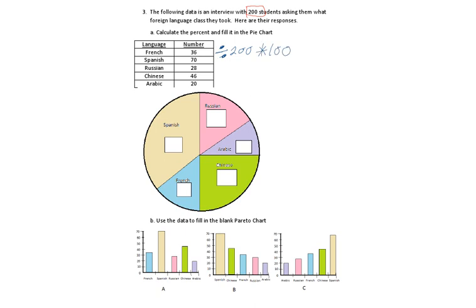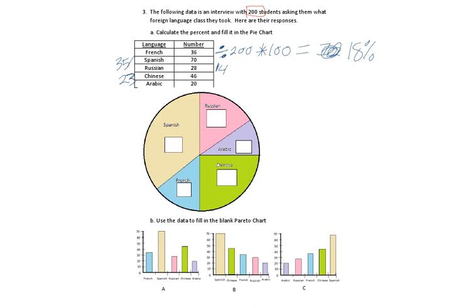Let's see. So 36 divide 200 times 100 is 18%. Alright, 70 divide 200 times 100, 35%. Russian, 28 divide 200 times 100, 14%. Chinese, 46 divide 200 times 100, 23%.